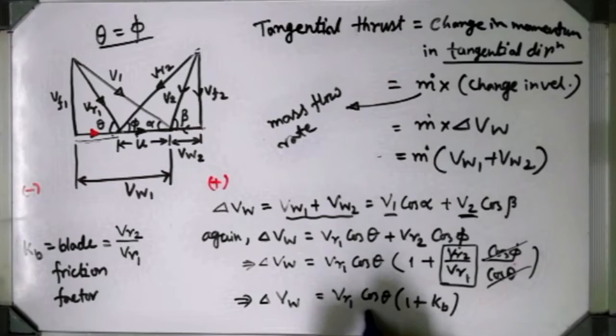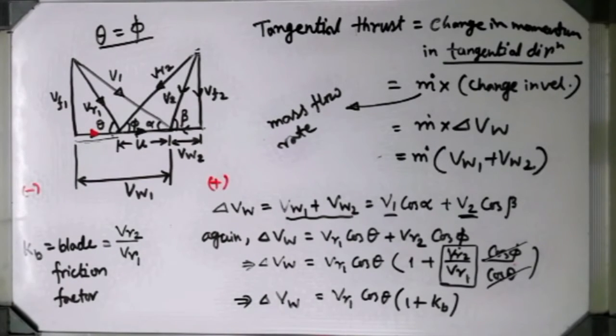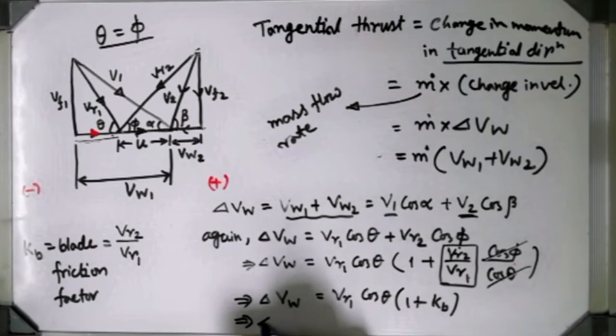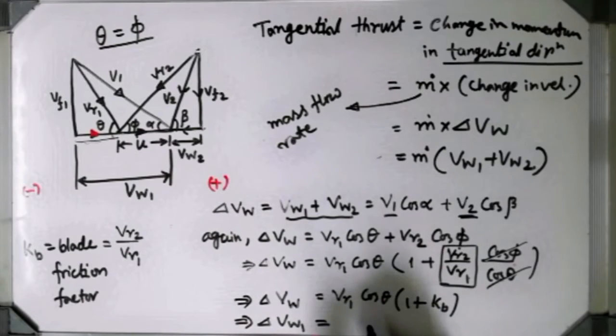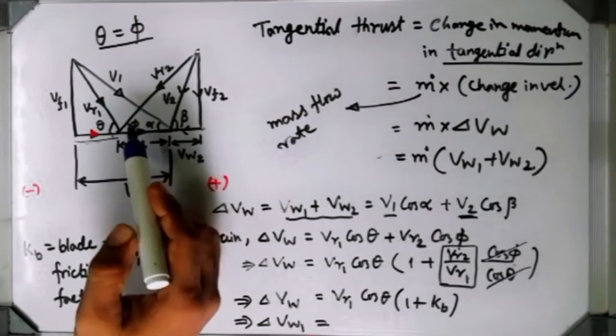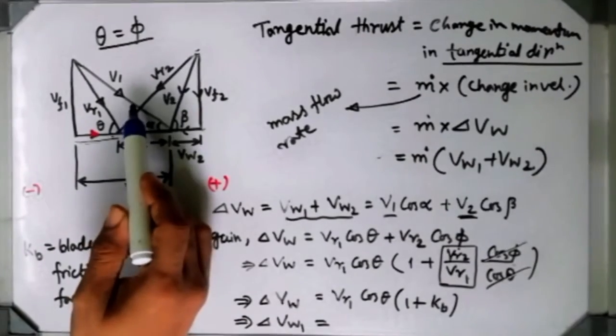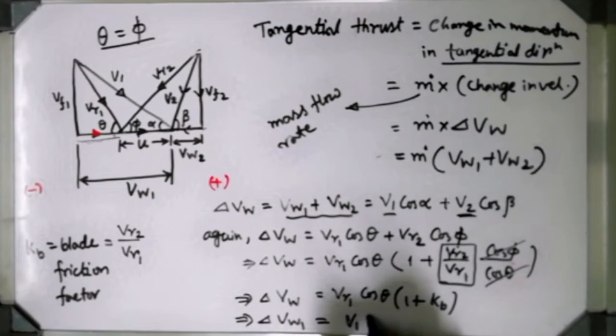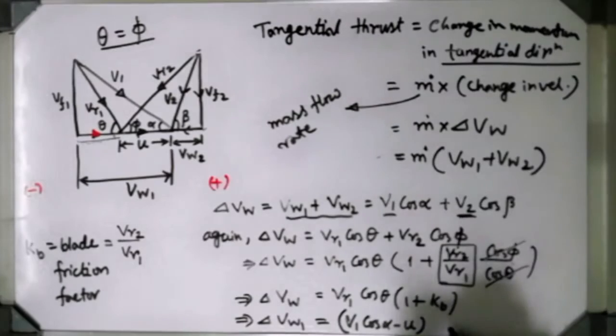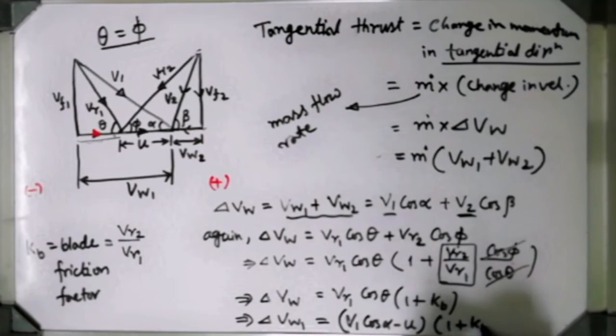Now again you can change this VR1 cos theta. See why I am writing this different kind of expression, because depending on the data given you have to convert the relation in a different manner. Now VR1 cos theta, see the diagram. VR1 cos theta, can you write it like V1 cos alpha minus u, into 1 plus Kb?